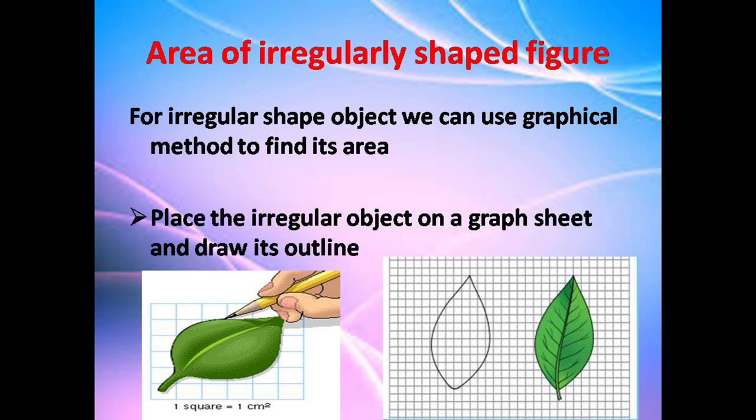Area of irregularly shaped figure. The last one we saw was about the regular shape. If we see an object which does not belong to the regular shapes, it is said to be irregular in shape. For an irregular shaped object, we can use the graphical method to find its area. Let us see how to find it. At first, you have to place the irregular object on a graph sheet. Then you have to draw its outline.